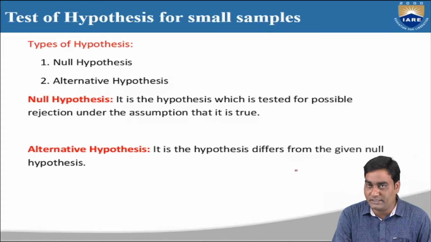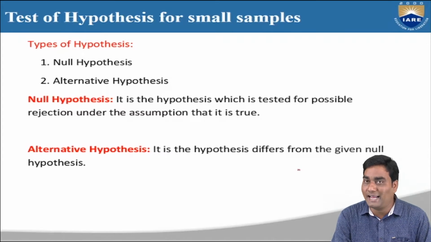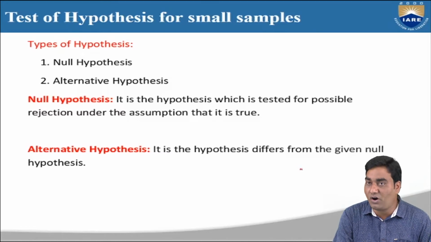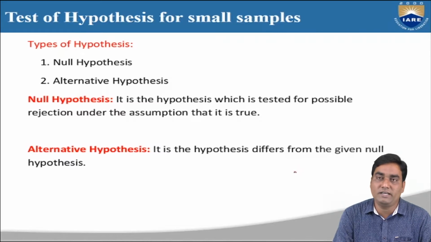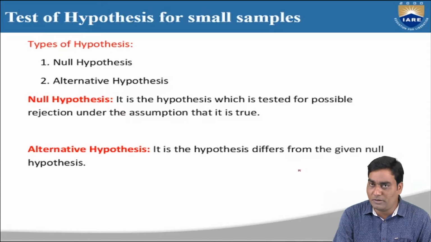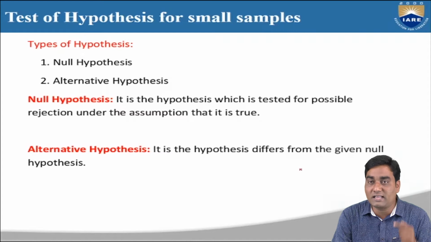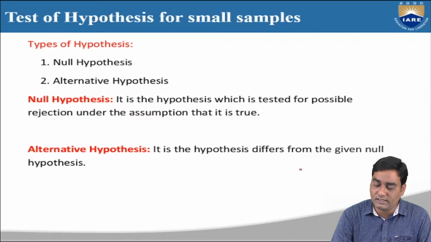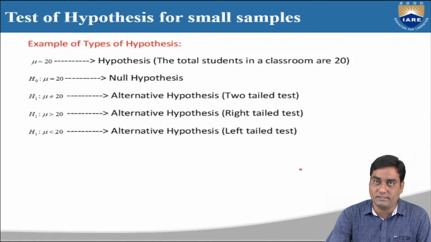So we have a clear idea about null hypothesis and alternative hypothesis. We have to assume the statement is true in the null hypothesis, and we have to assume the statement is false in the alternative hypothesis. That is the difference between them. And one more point we should remember: both hypotheses are just our assumptions only, not exact results. So these are the two types of hypothesis.